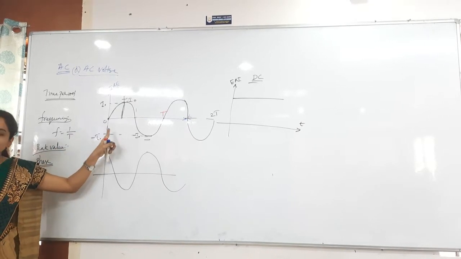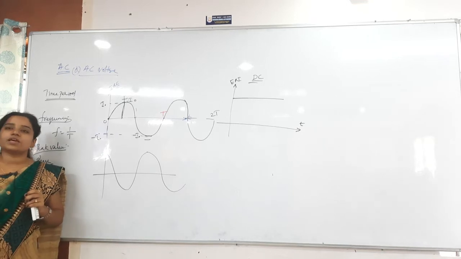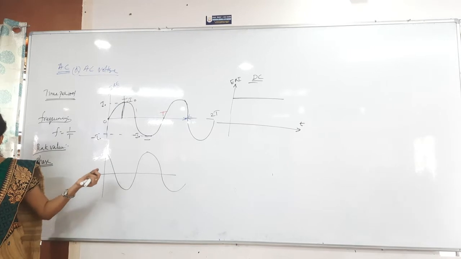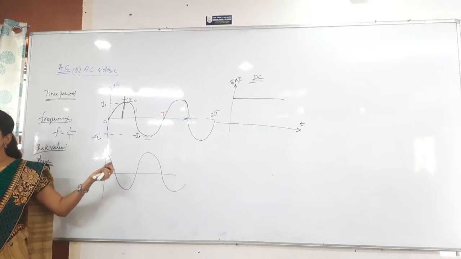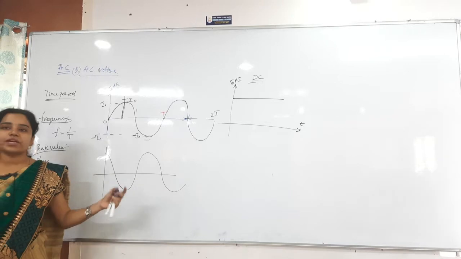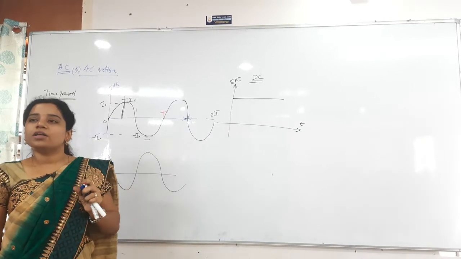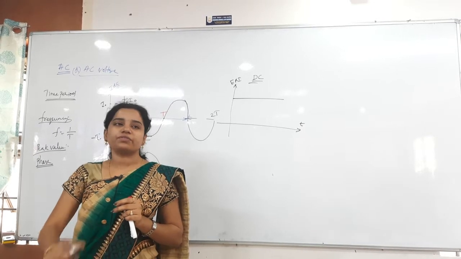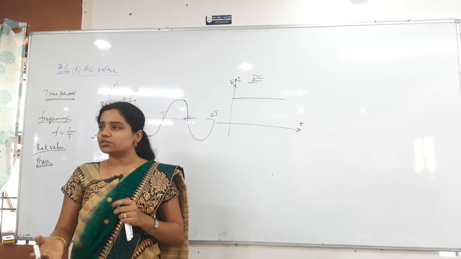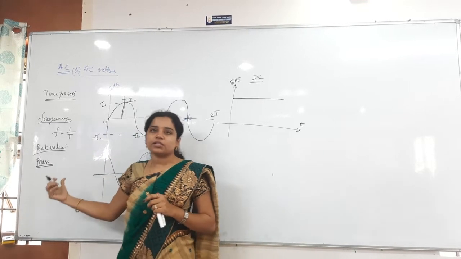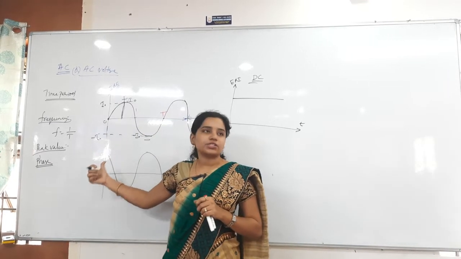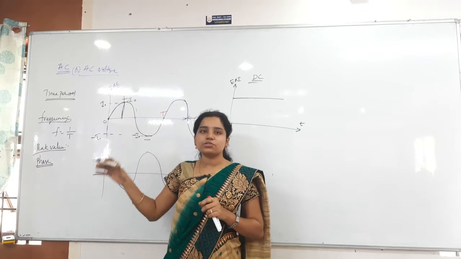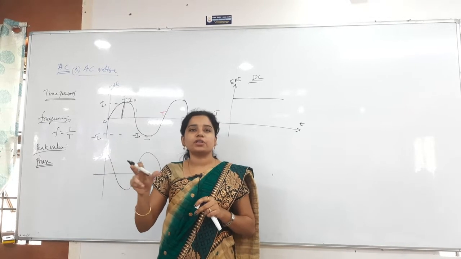Whenever we start from the origin, the phase value is how much? 0. And whenever we start at the maximum value, the phase value is 90 degrees. I will explain that however. The phase gives an idea about the initial position of the particle, and also the direction of travelling of the particle in the case of oscillation. For now, just assume that it gives an idea about the direction of the current, or the initial point of the current.